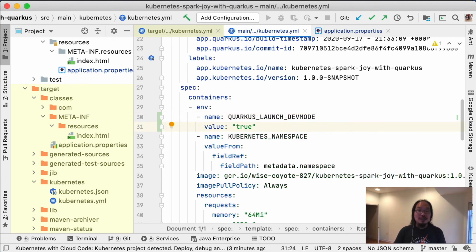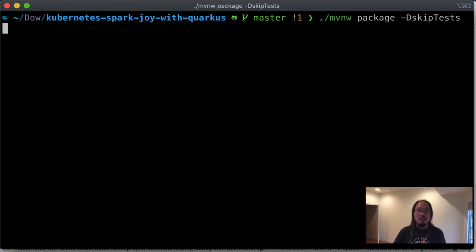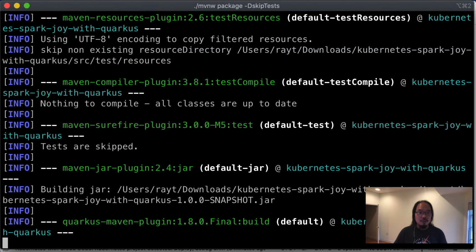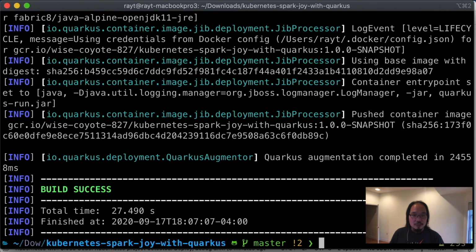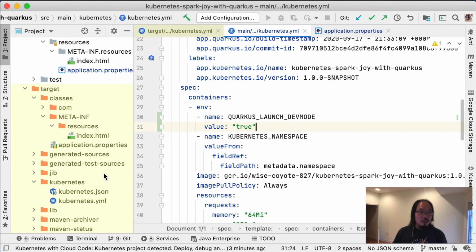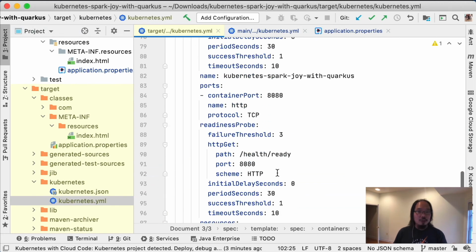So once this is done, I'm going to go ahead and recreate my application and regenerate the YAML files again. Okay, so now everything has been regenerated. Let me just double check the final Kubernetes YAML that's being generated.